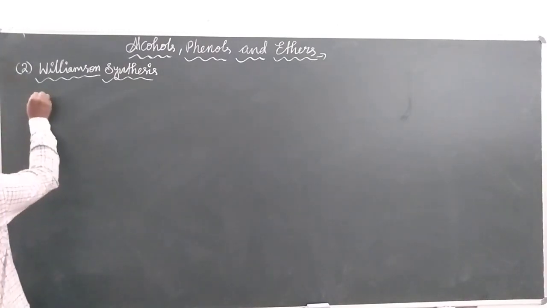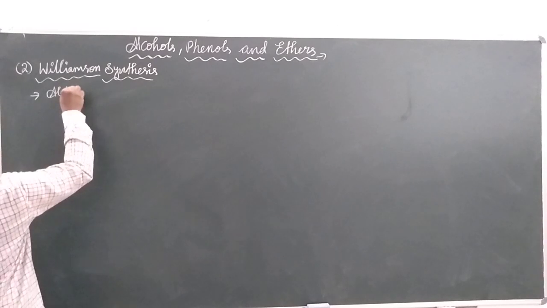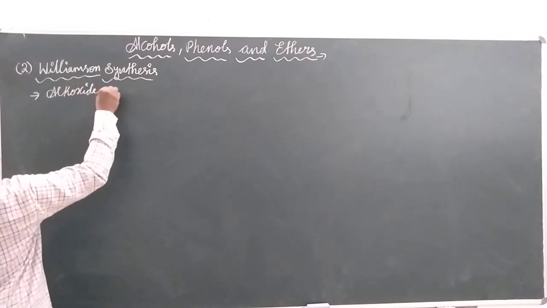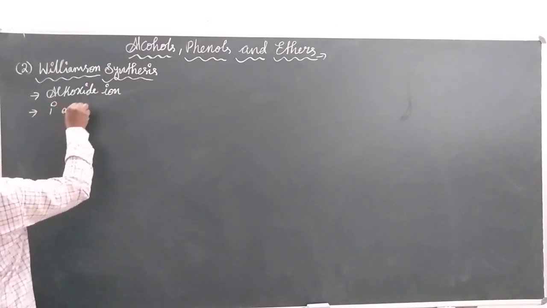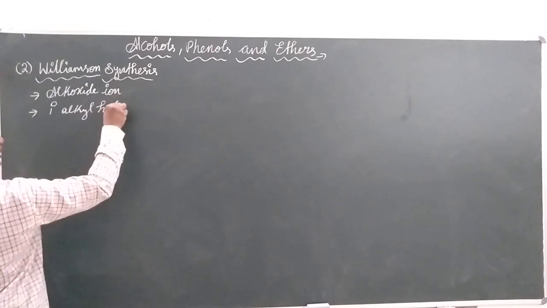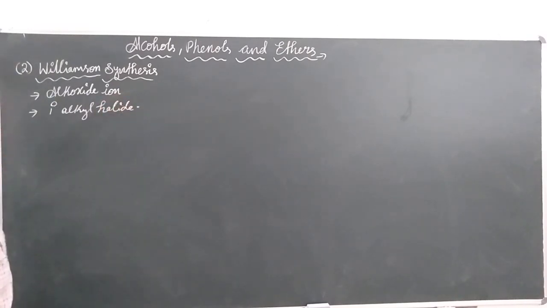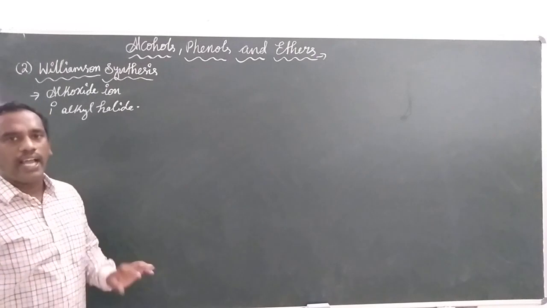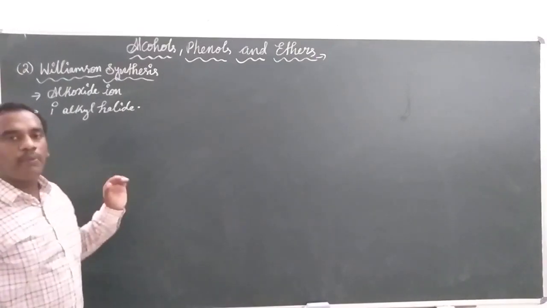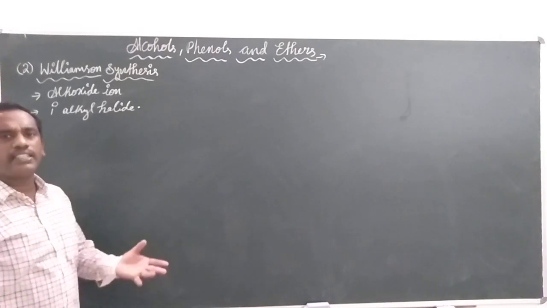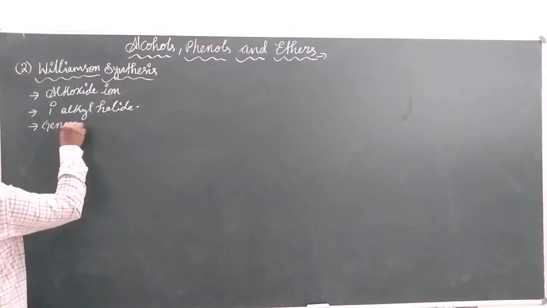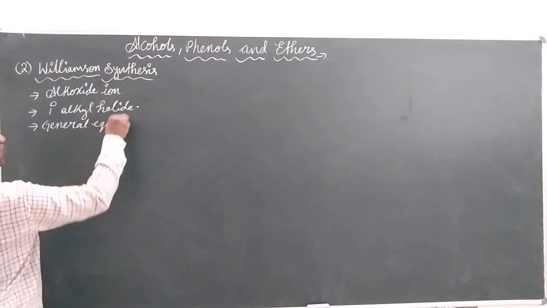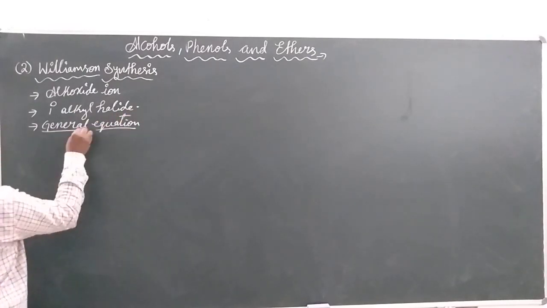We are going to take two reactants majorly. One reactant is an alkoxide ion. Another reactant is a primary alkyl halide. These are the two major reactants here. By this we can get our so-called ethers. Let us see a general equation that shows the preparation of the ethers.